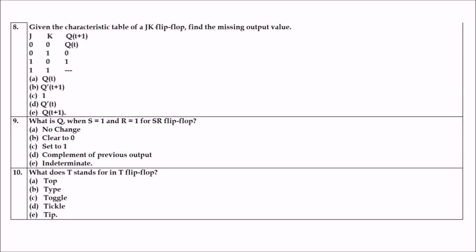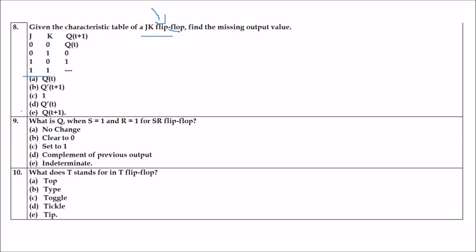Now the next question is the 8th. Given the characteristics table of JK flip-flop. If you're not aware of JK flip-flop, you should really reconsider going and understanding JK flip-flop. Find the missing output value. This is the condition which is asked, 1 1. What will be the next state?